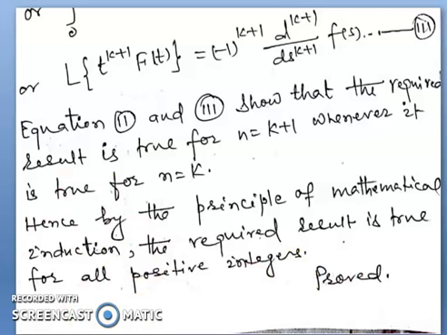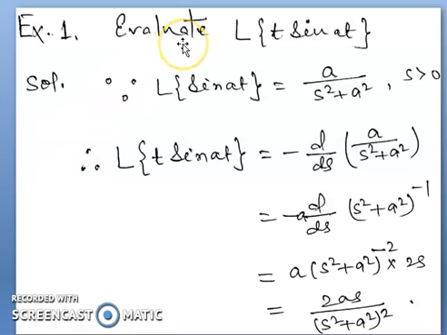Now, let us take an example related to the multiplication by positive power of t in Laplace transform. So here is the example. Evaluate L of t sin at. First of all, we find the Laplace of sin at. Sin at, we already know, is a divided by s square plus a square, where s is greater than 0. Now L of t sin at means here is t to the power 1, so minus 1 to the power 1 d by ds of F(s).